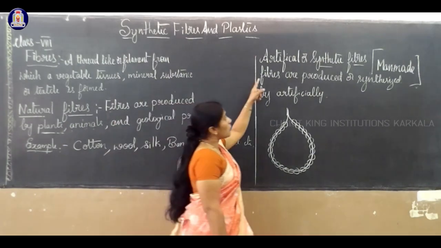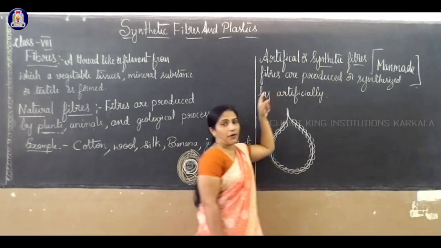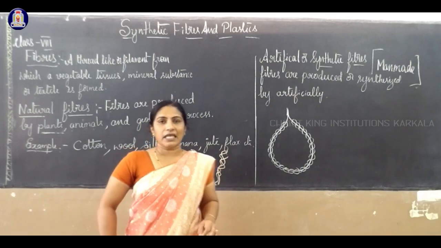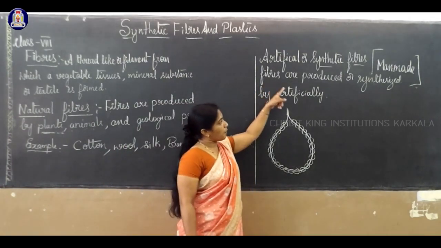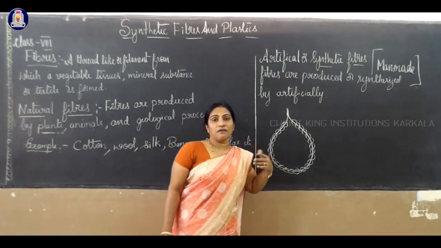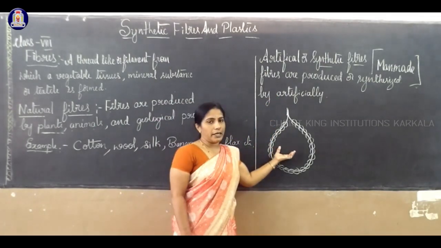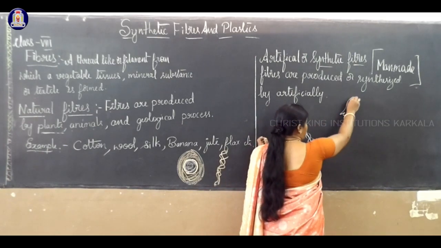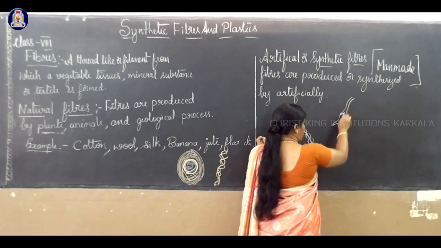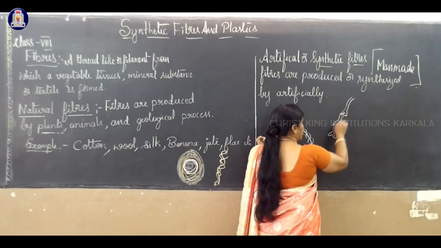Next, artificial or synthetic fibers: simply we can say it is man-made fiber. The fibers are produced or synthesized artificially. Here there is one diagram in your textbook; actually there are two diagrams. One is called the beads in a chain, another is called the paper clip.